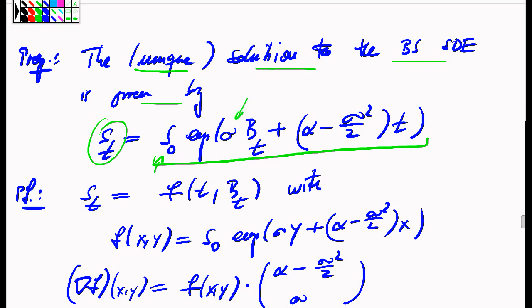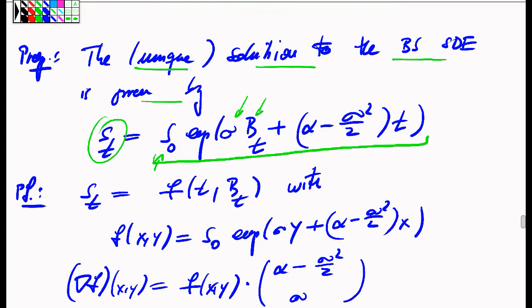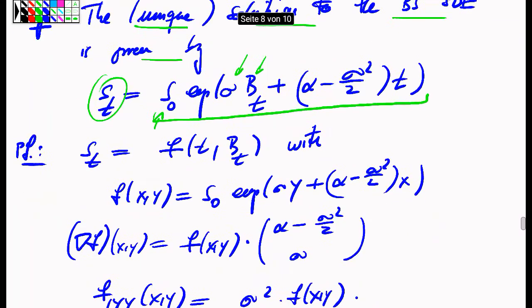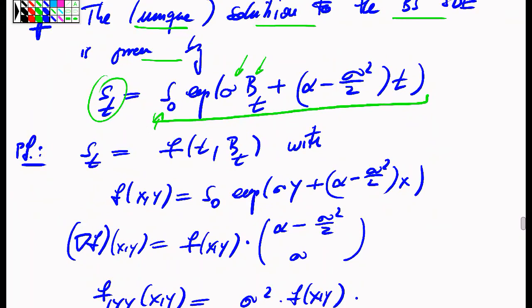of sigma times the Brownian motion at time t, plus in the exponent alpha minus sigma squared over 2 times t. That's the unique solution, in the proper sense, the unique solution of this equation. The proof of this will be the final piece of today's lecture. Okay, how do we prove that?